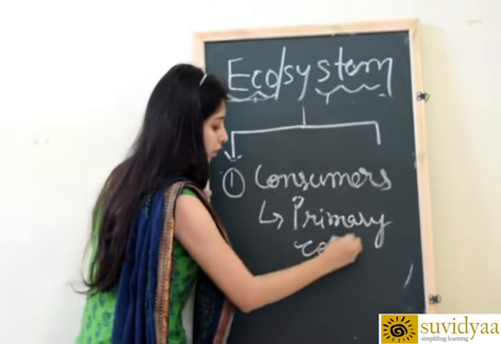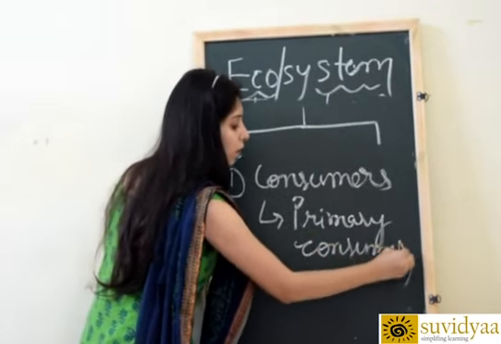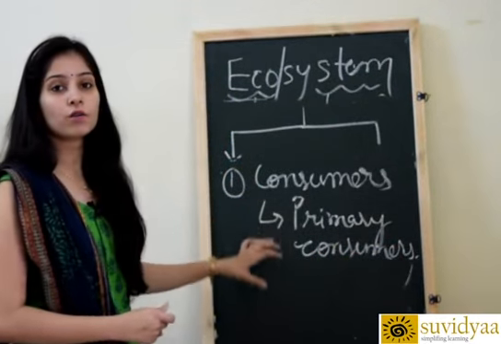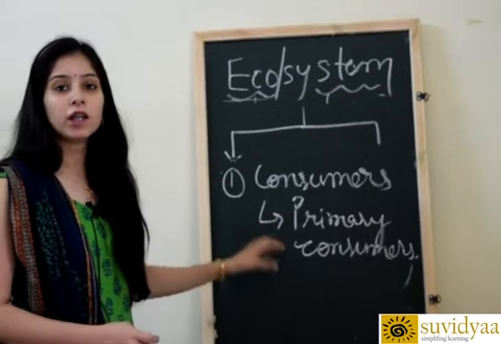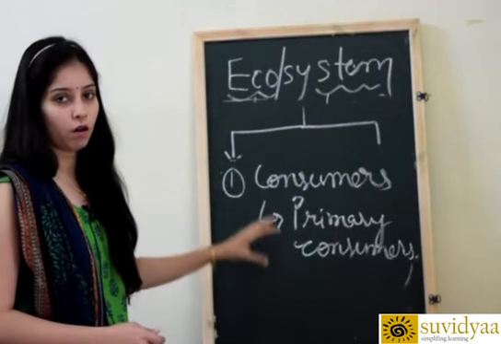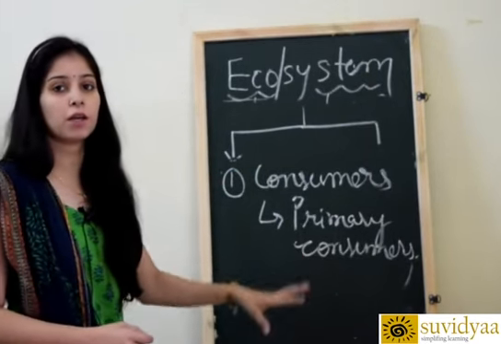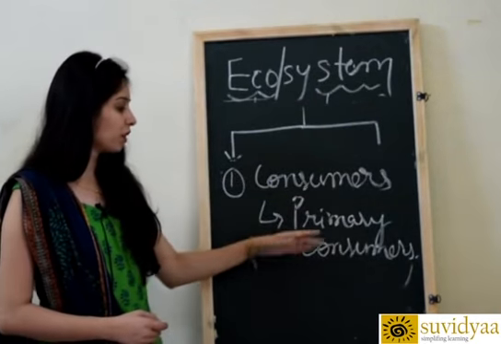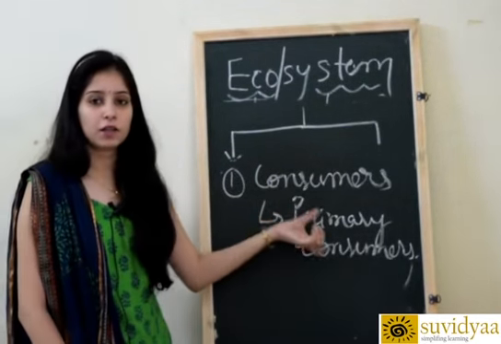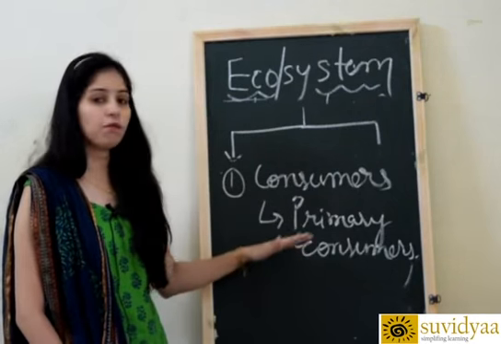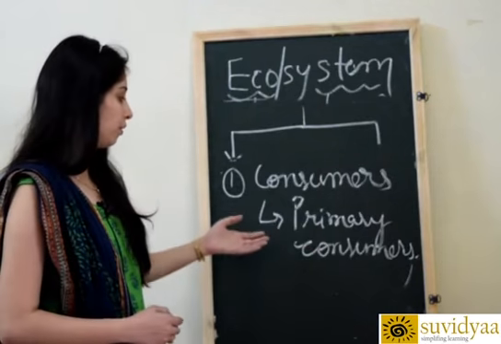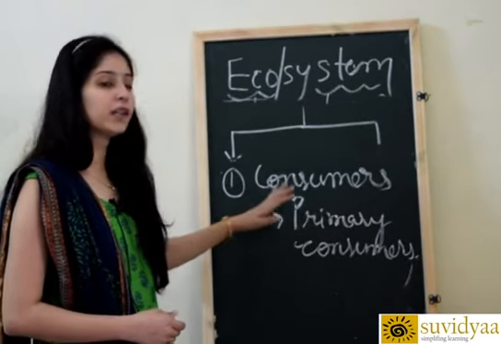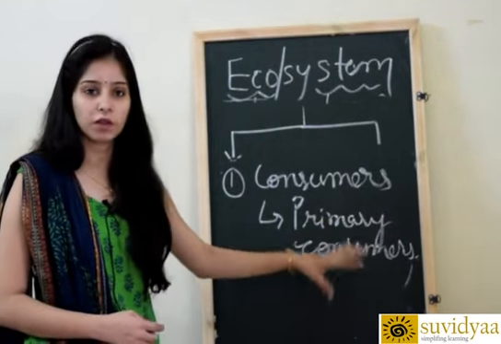Primary consumers. Primary consumers are also called herbivorous animals. Herbivorous animals means they only depend on plants. They only depend on leaves, branches and plants. So these are called primary consumers as well as herbivorous animals. For example, rabbit, cow and insects. So all these are examples of primary consumers.